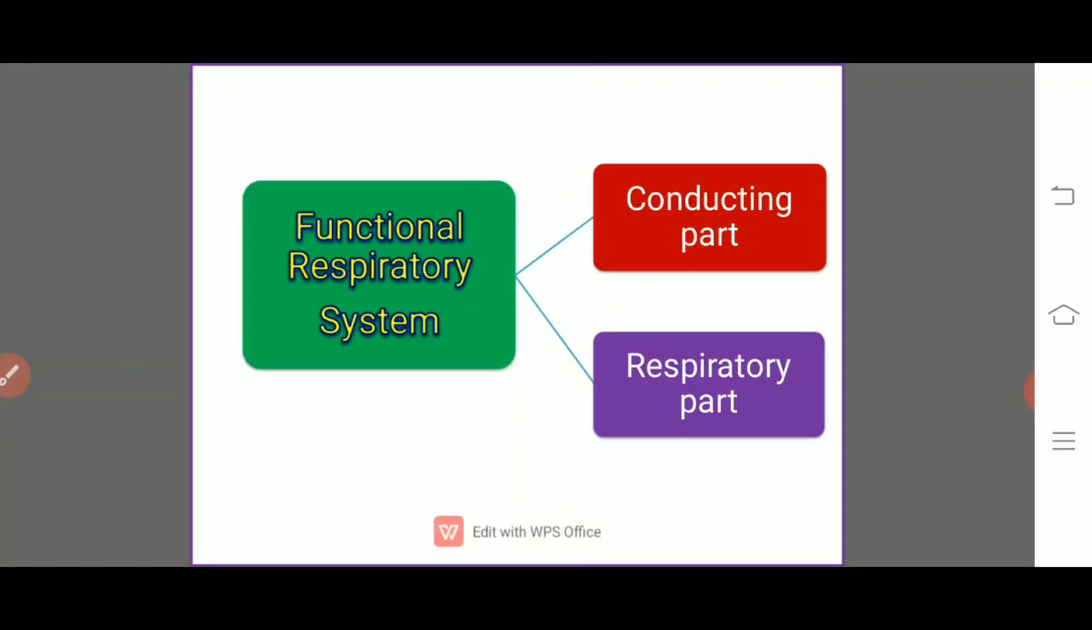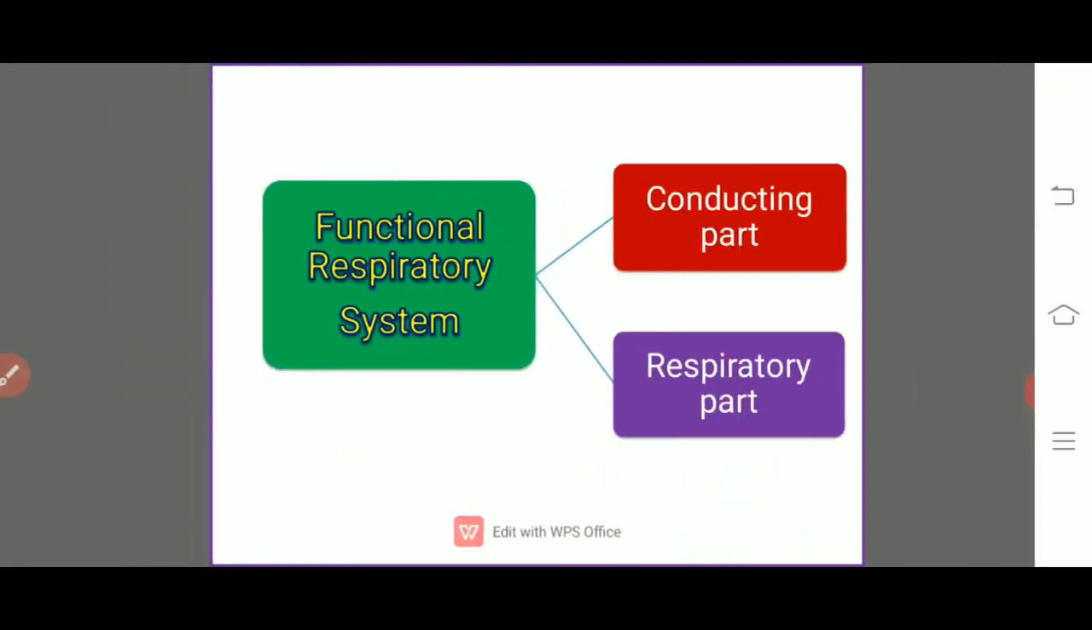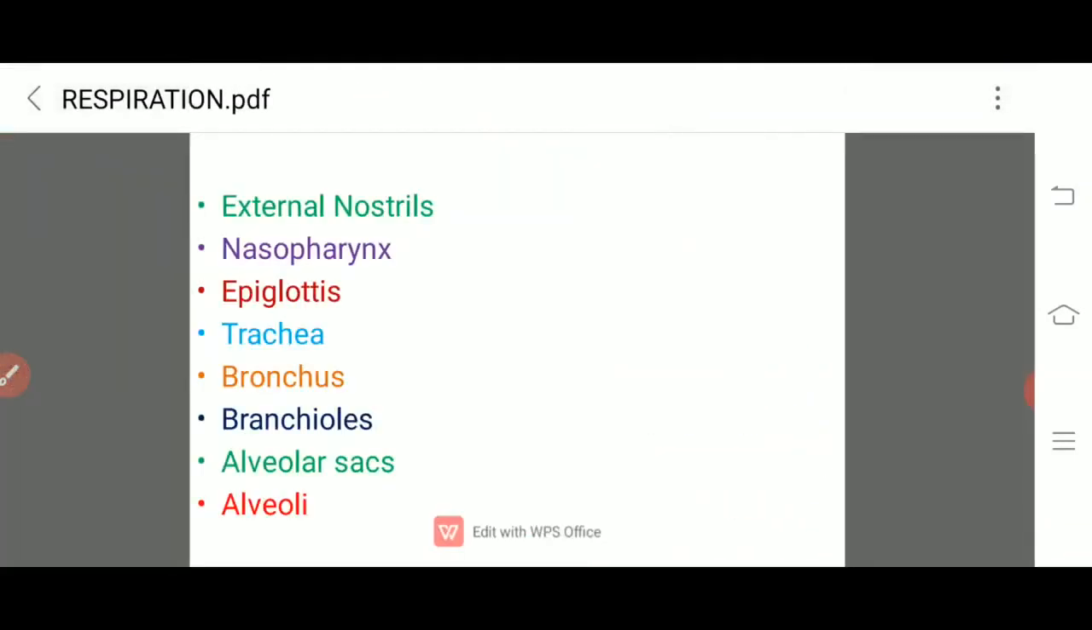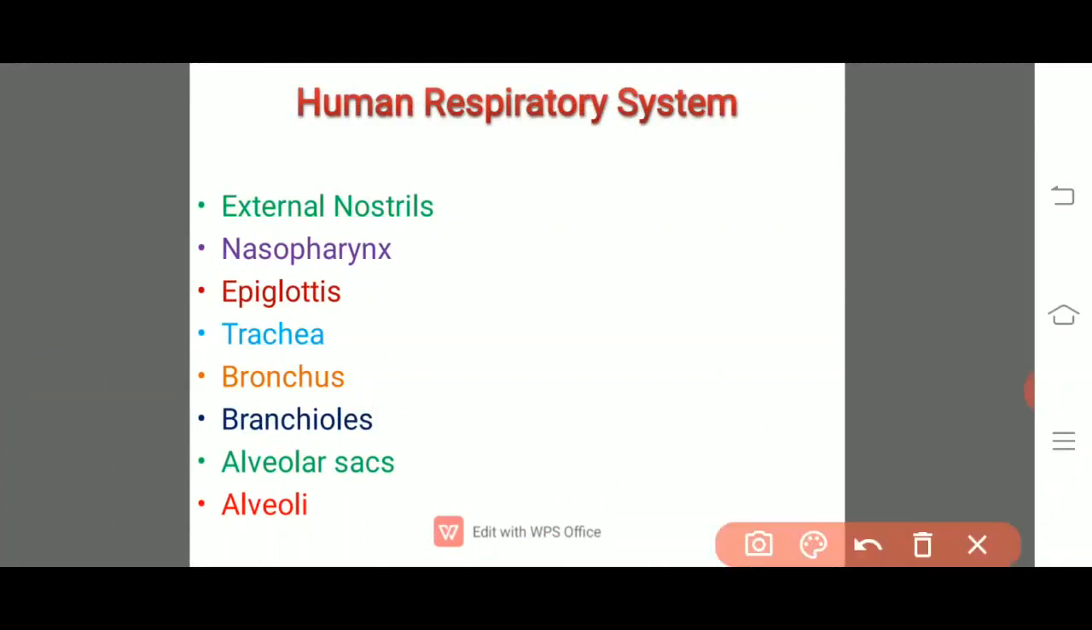Whereas if you observe the bronchioles as well as the alveoli, they contribute the respiratory part. Based on the functional status of the respiratory system, one is the transporting, conducting part, and another is mediating the respiration, right? So here, right from the external nostrils to the bronchus, it is the conduction part, whereas bronchioles, alveolar sacs and alveoli are part of the respiration.